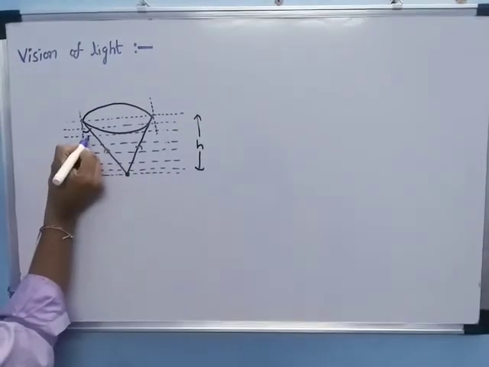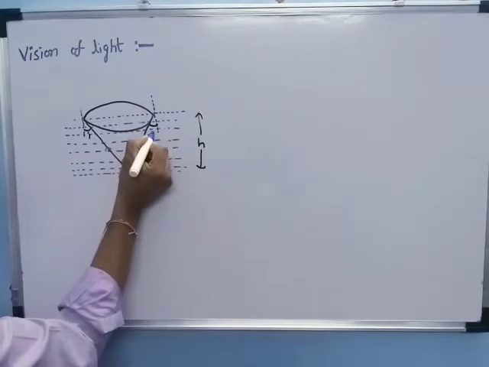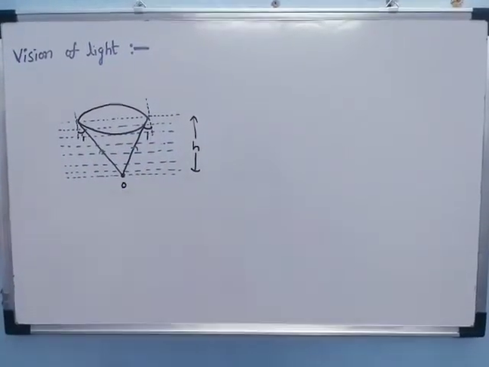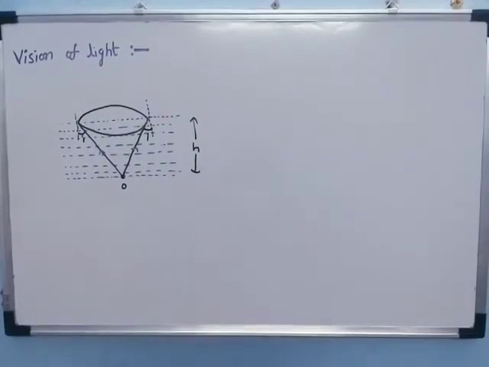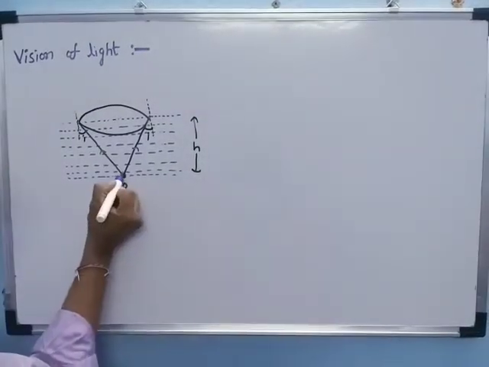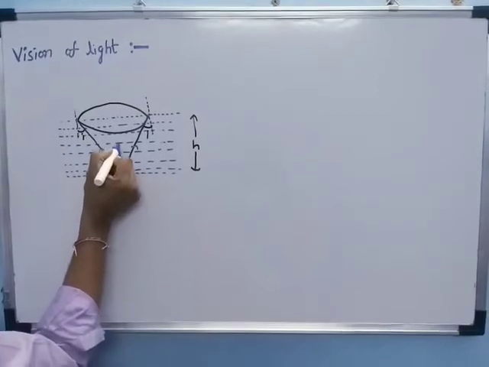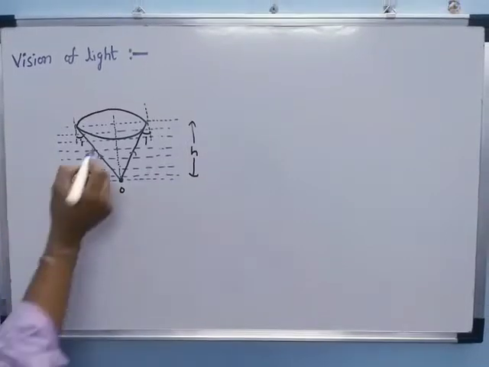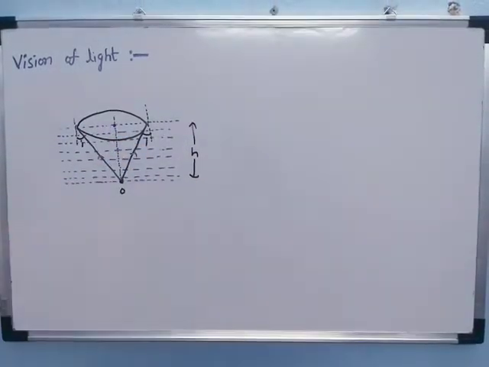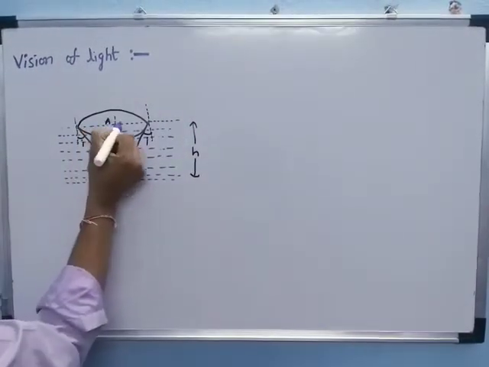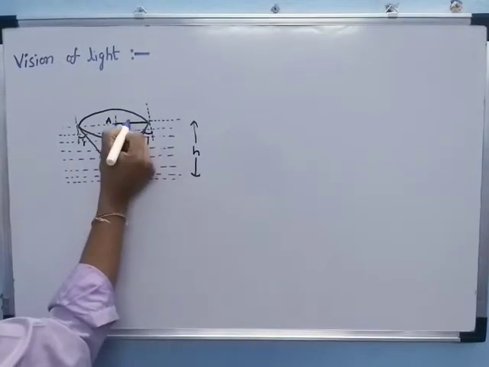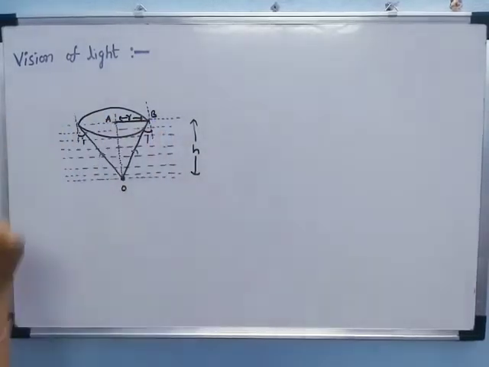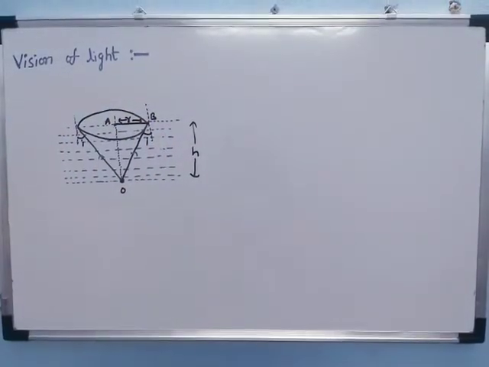Angle of incidence is considered I, and here also the angle of incidence is I. Here this point we consider O, from which we can draw one line perpendicularly. This point we consider A, and the radius of this cone we consider small r, and this point we consider B.